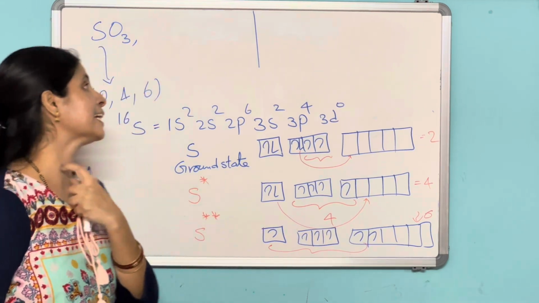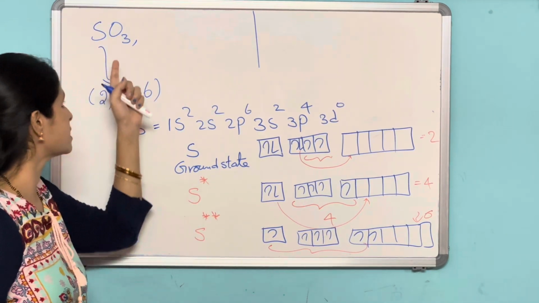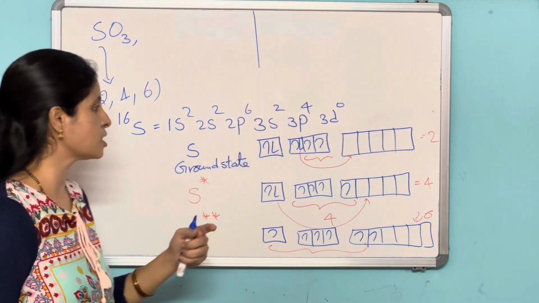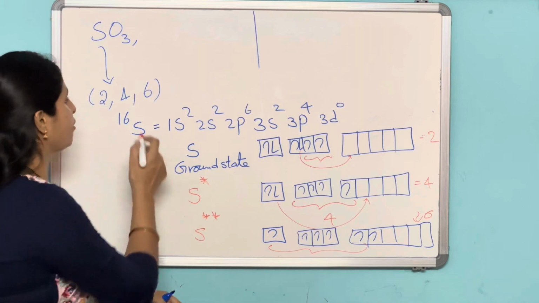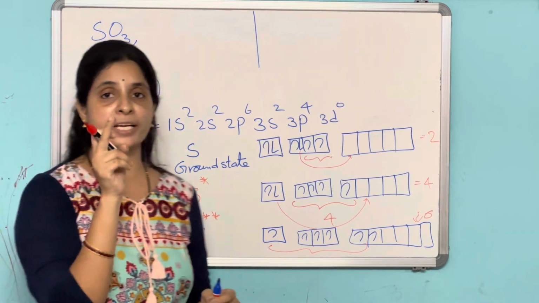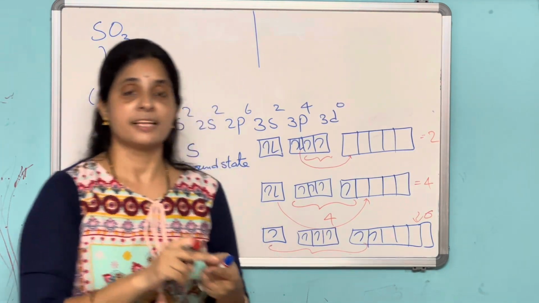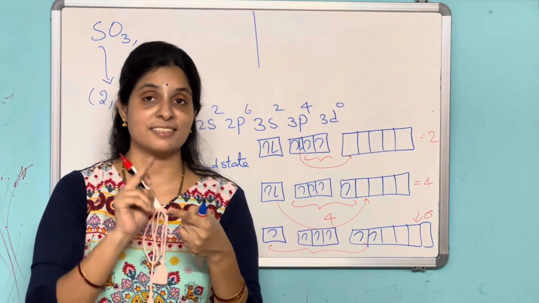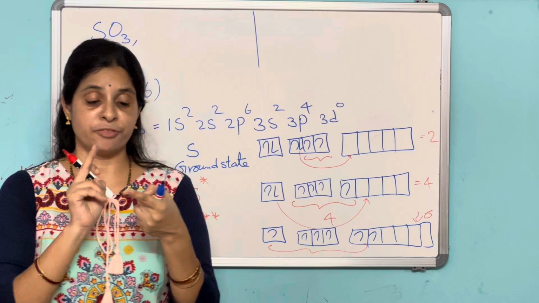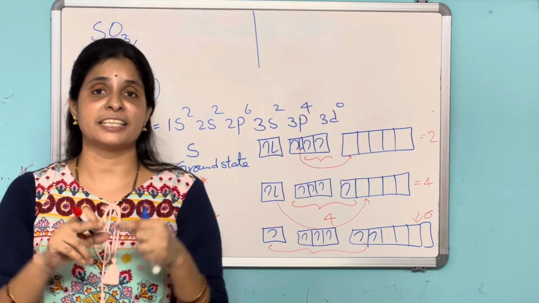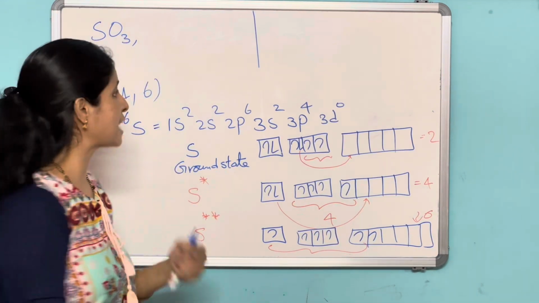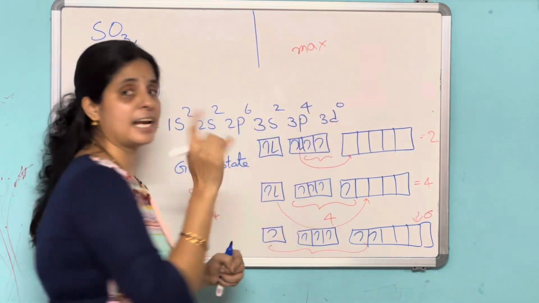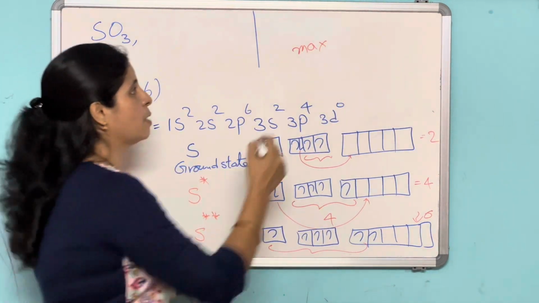So before writing the Lewis dot structure for sulfur-containing molecules or ions, you should know this point. And also one more point I would like to add here: while writing the Lewis dot structures, the central atom tries to be in maximum covalency.